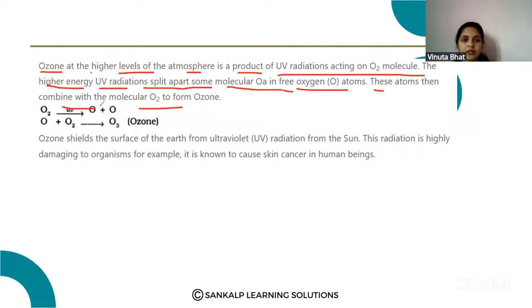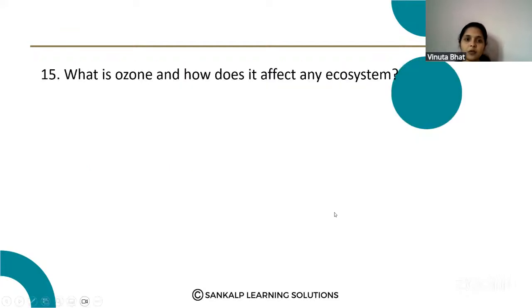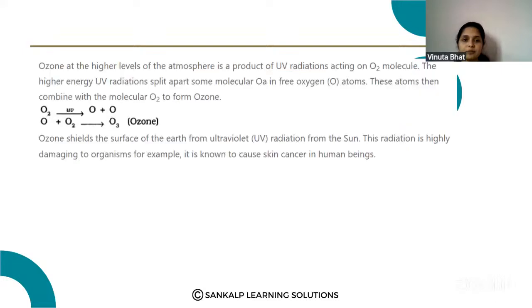Here O2 is formed by two oxygen atoms, and this oxygen atom combines with the oxygen molecule, which forms the ozone. So this is the answer to what is ozone and how it affects the ecosystem.